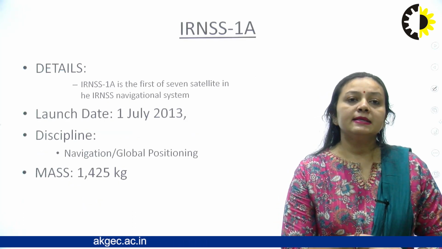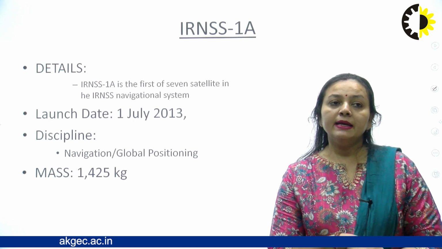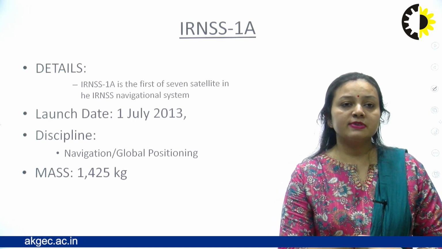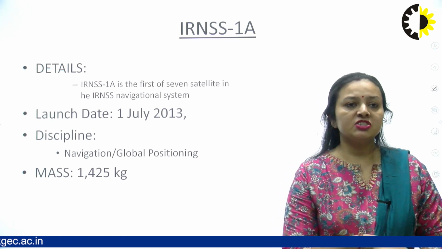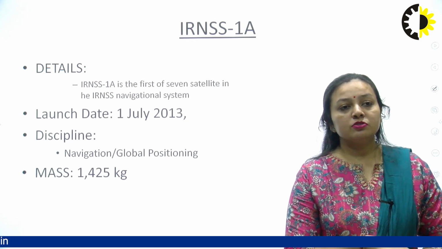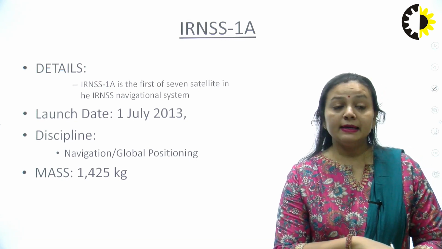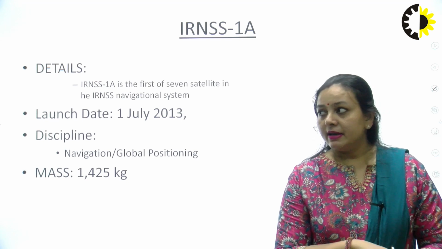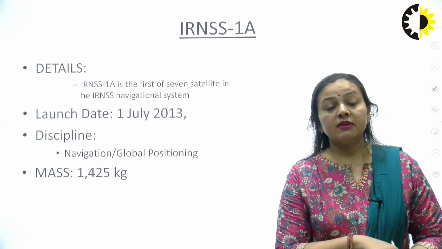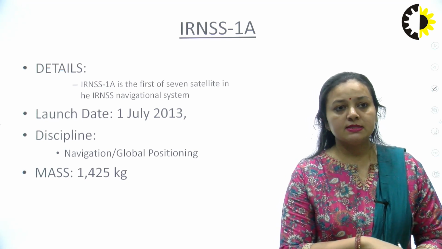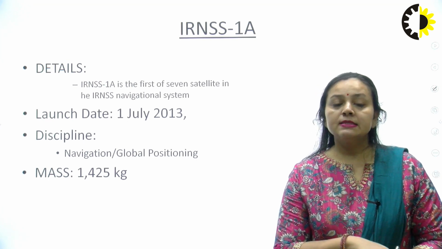Then IRNSS 1A. IRNSS 1A is the first of 7 satellites in the IRNSS navigational system. It was launched on 1st July 2013 and its discipline covers navigation and global positioning. It weighs around 1425 kg. So it is one of the heavy satellites.